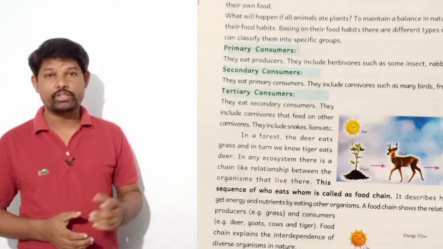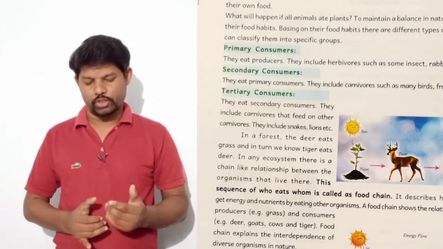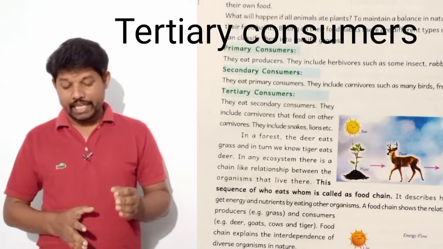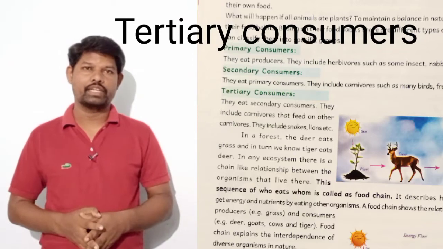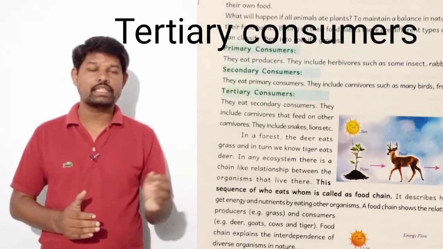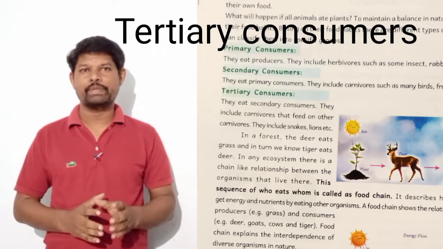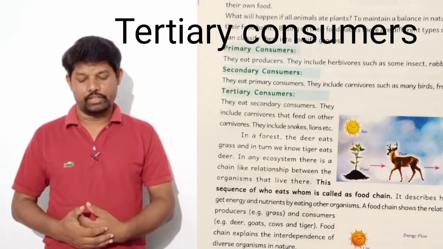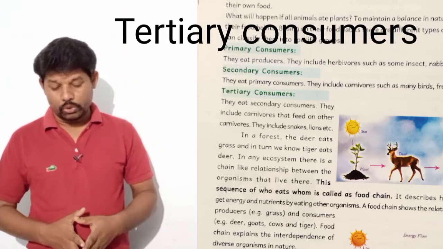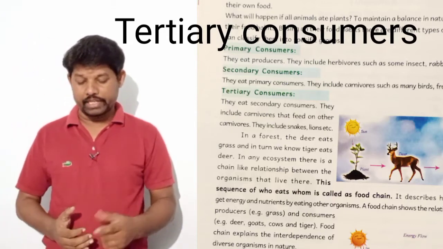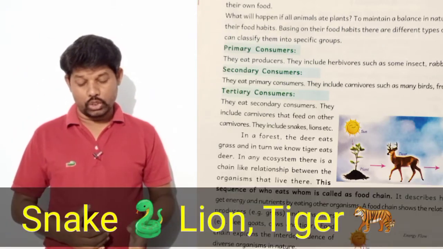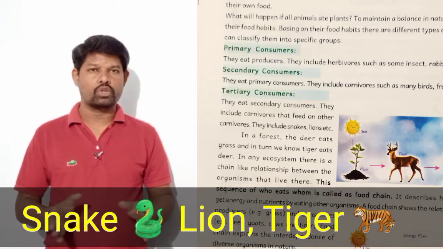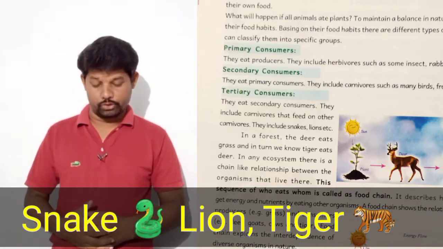And the next one, tertiary consumers, that is the third type of consumers. Tertiary consumers eat secondary consumers. That means secondary consumers are the food for tertiary consumers. They include carnivores that feed on other carnivores. They include snakes, lions, tiger, etc. These all eat secondary consumers.